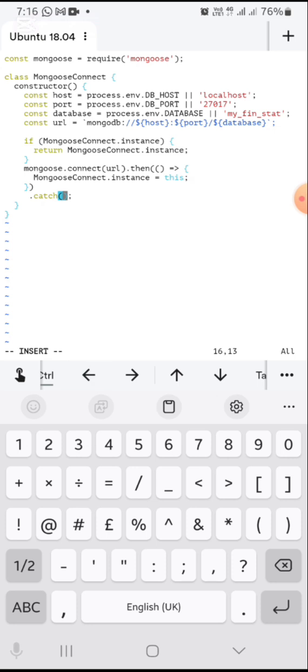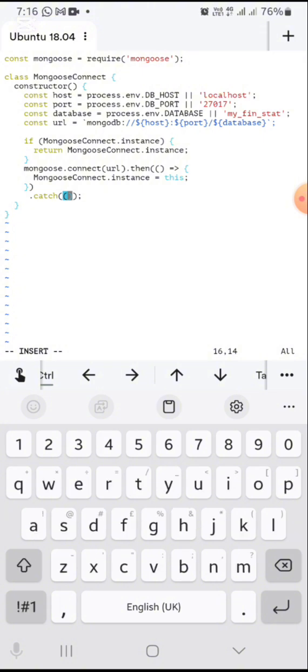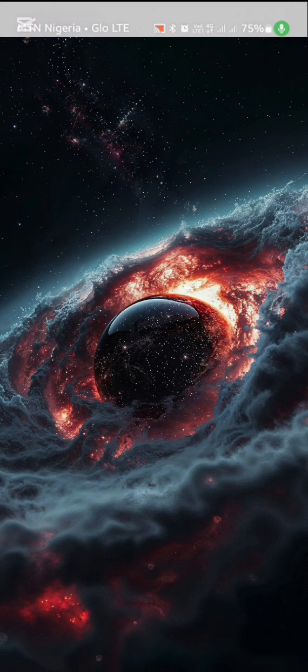If there's an error, this catch just catches the error. If there's an error, the then part will not be executed. It will come straight to catch. So I'm just going to call error. No, I cannot. This would be a terrible idea. I shouldn't have done that.